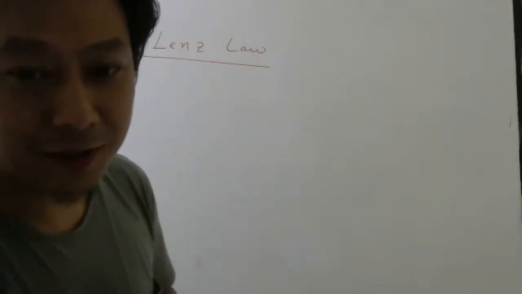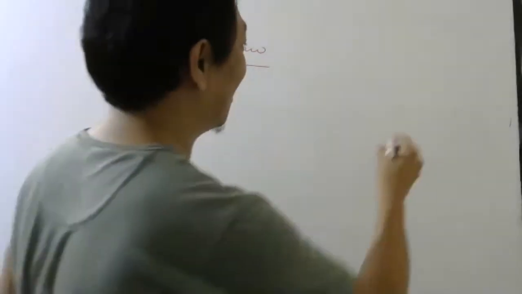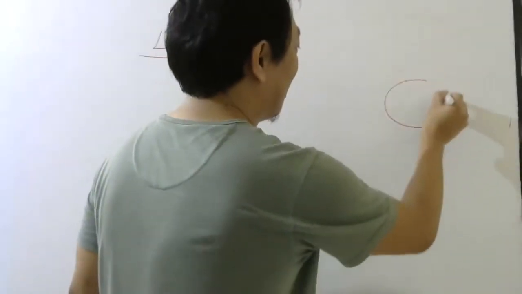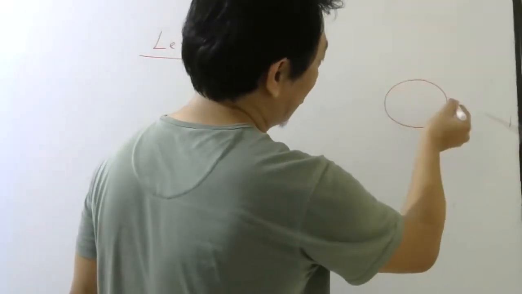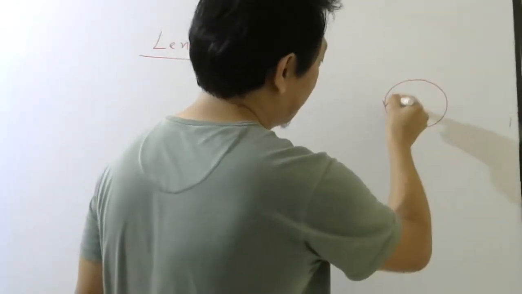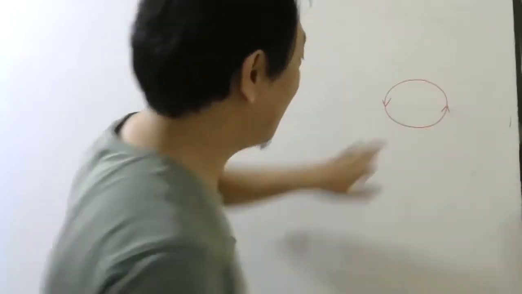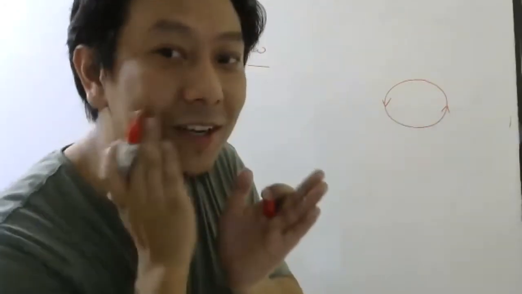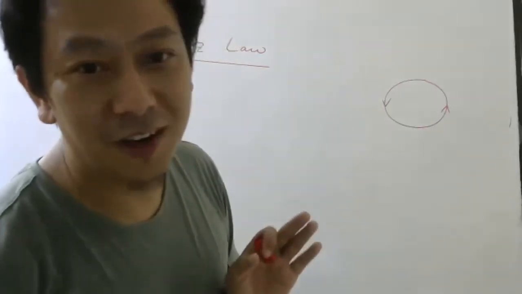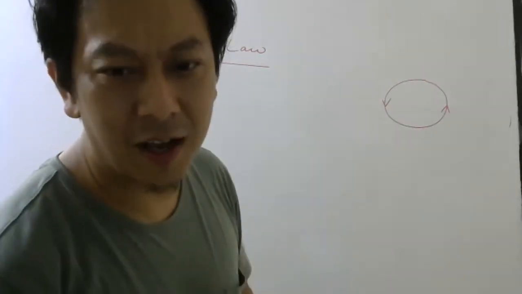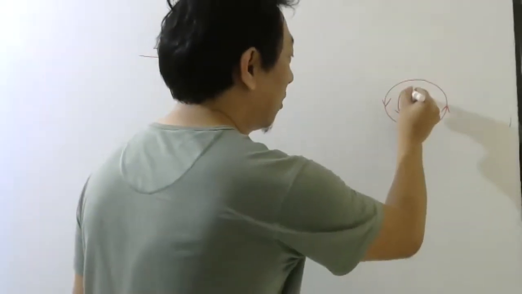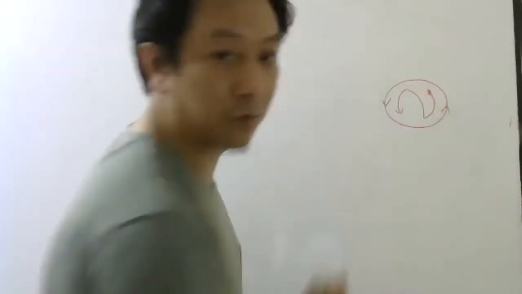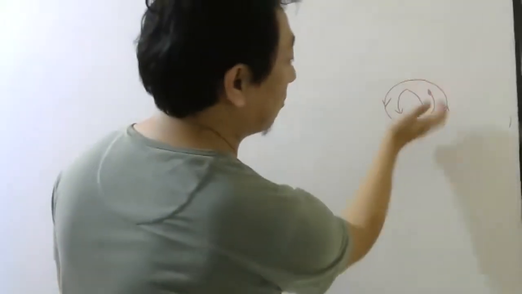Before I continue, I will remind you a little. If current is anti-clockwise, I should draw like this. Then does this face act like a north pole or south pole? Anti-clockwise, it acts like a north pole. Why? Because magnetic field lines will start like this.